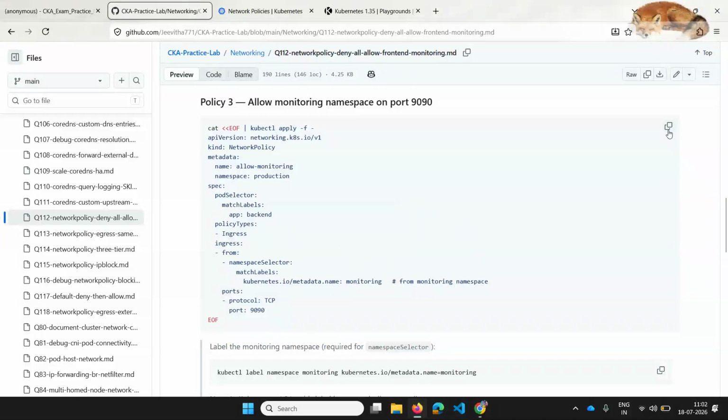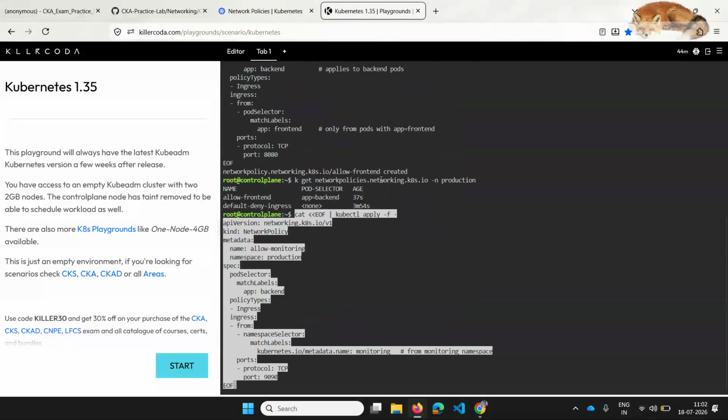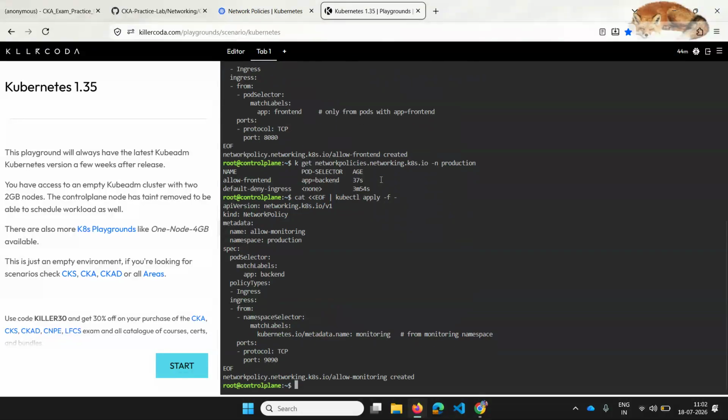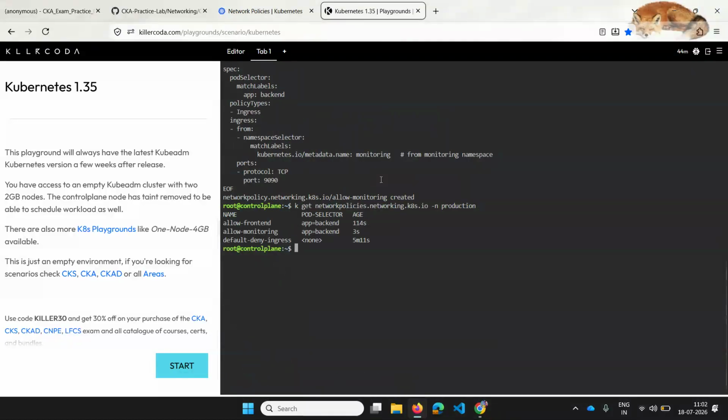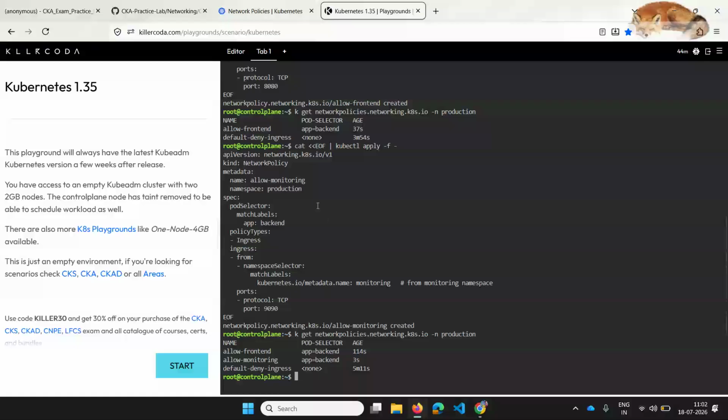Okay, so similar way I'll create one more network policy. And this time if I see, I have created two different network policies. One is allow front end, that means the pods which are having a pod selector as app frontend, I'm allowing that.